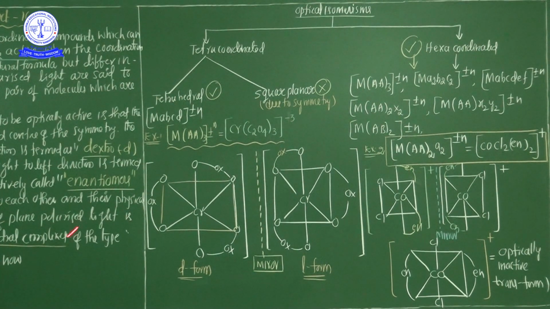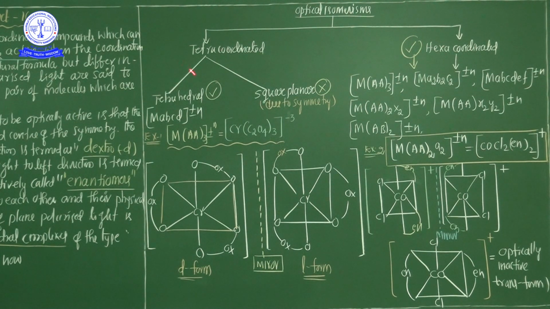Clear? Now see here, the flow chart regarding optical isomerism. See, optical isomerism has two categories. Tetra-coordinated means the coordination number is 4. And hexa-coordinated means coordination number 6.